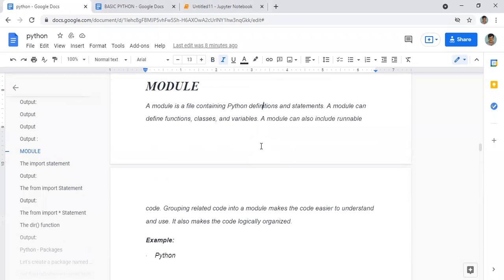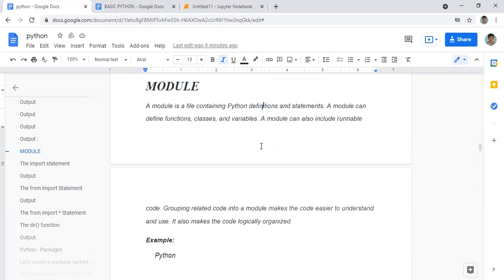Now, what is a module? A module is a file containing Python definitions and statements. A module is simply a file, and inside that file we have some Python definitions and some statements or code written inside this module. Then what can a module do? A module can define functions, classes and variables.